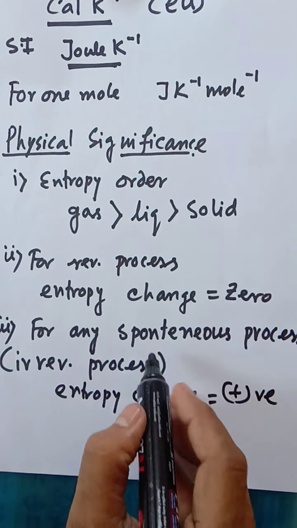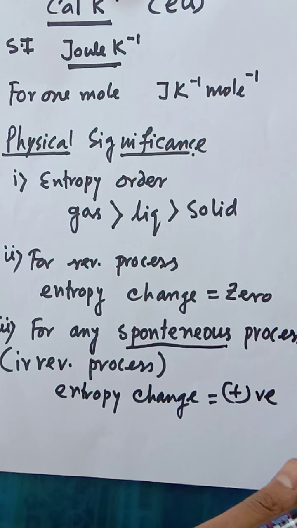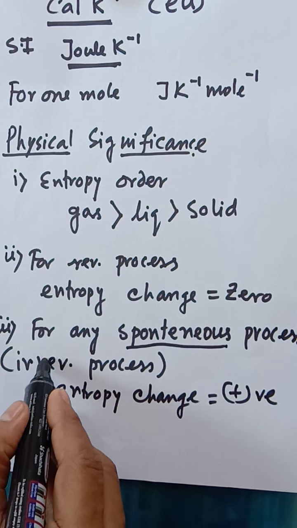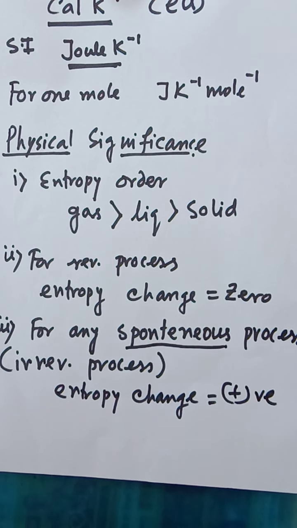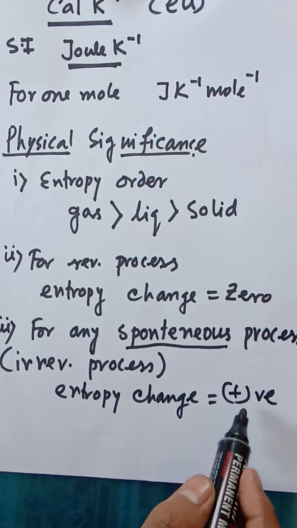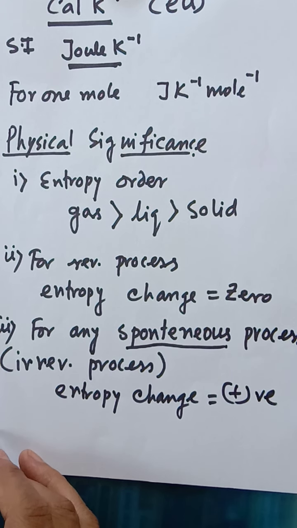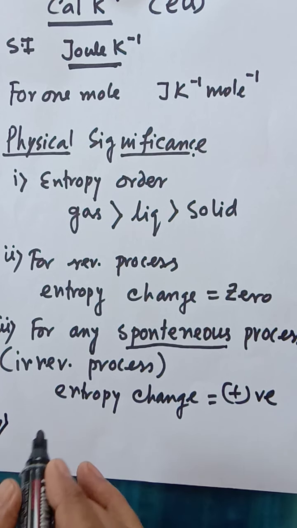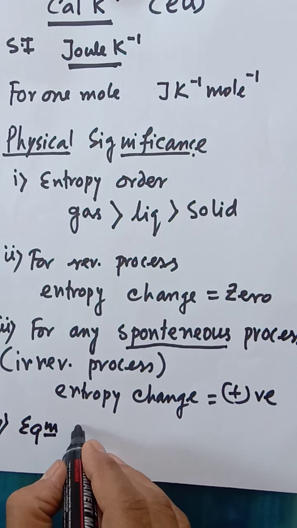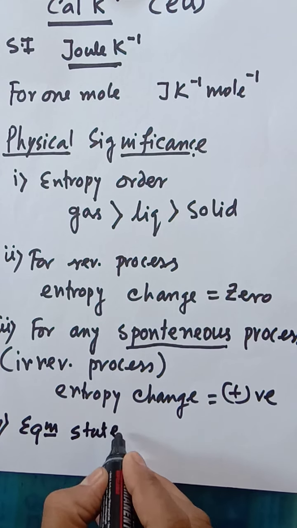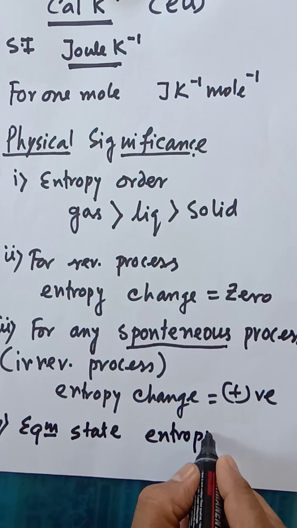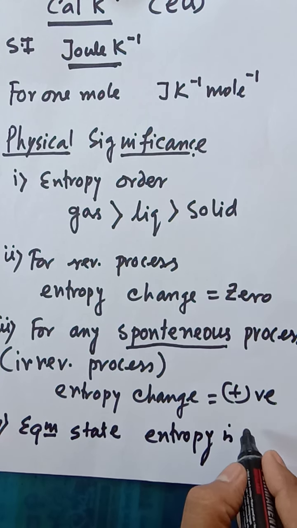For any spontaneous process, we have to remember that spontaneous means an irreversible process. The natural process we can say also. For any natural or spontaneous process, irreversible process, entropy change will be positive. Now in case of equilibrium state, at equilibrium state, entropy is maximum.